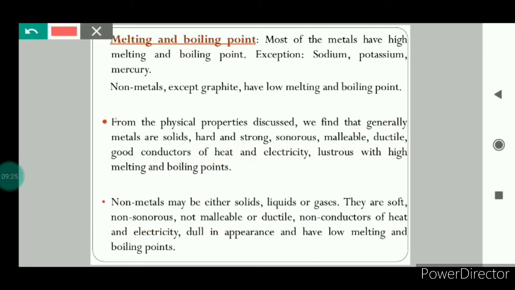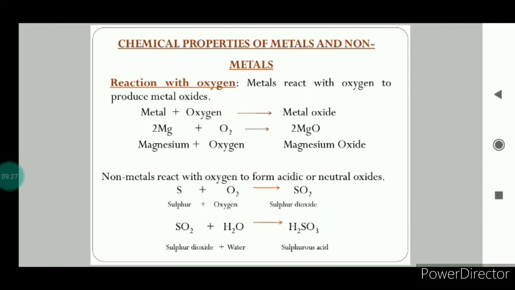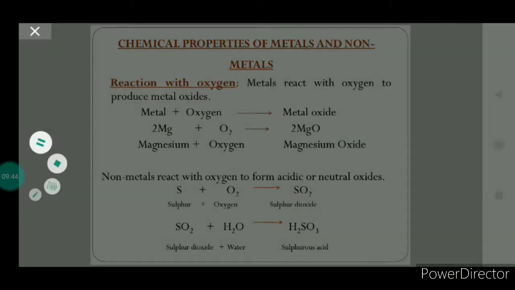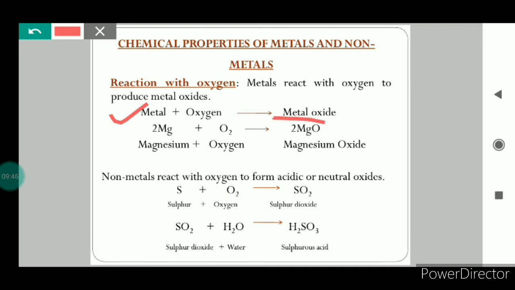Now after this, we will study the chemical properties of metals and non-metals. Now we will see how metals and non-metals react with oxygen, water, acids and bases. Metals react with oxygen under different conditions to produce metal oxides. Metal, when it reacts with oxygen, forms metal oxide. But some of these reactions are vigorous while some are slow.